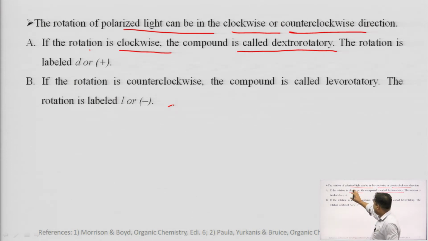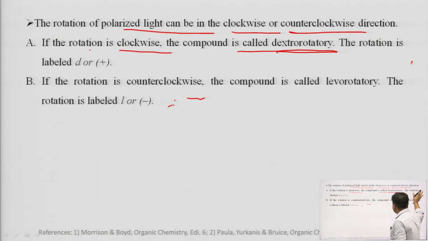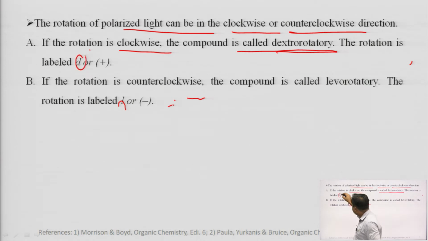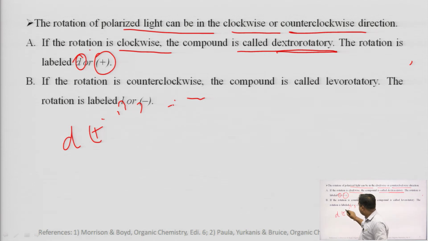If the rotation is clockwise, the compound is called dextrorotatory, and this rotation is labeled as small d or plus sign. Always remember, a dextrorotatory molecule will be labeled as small d or plus sign.